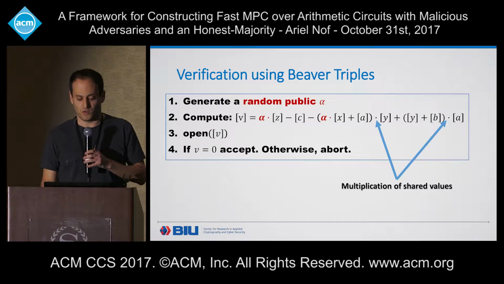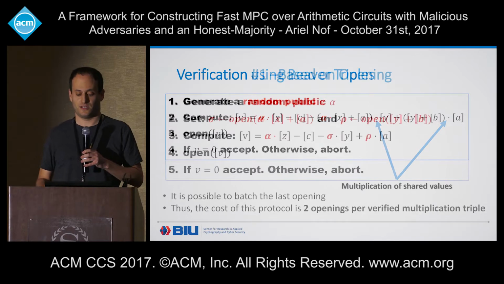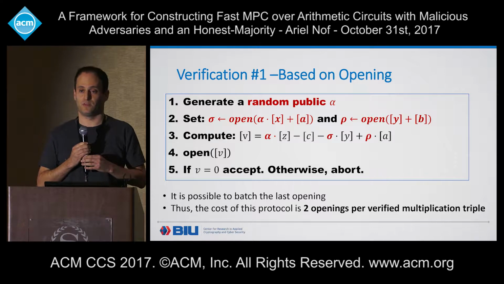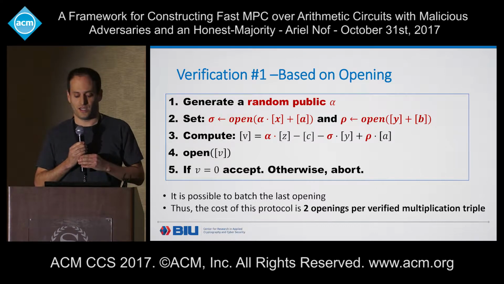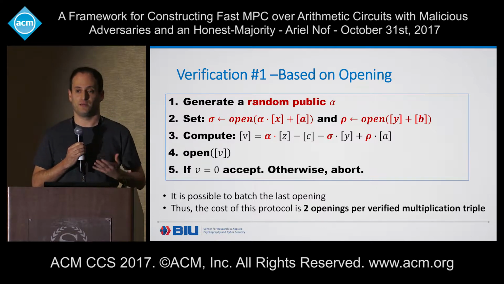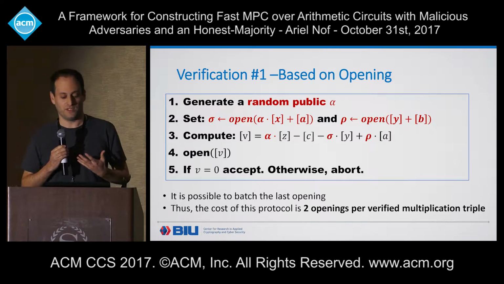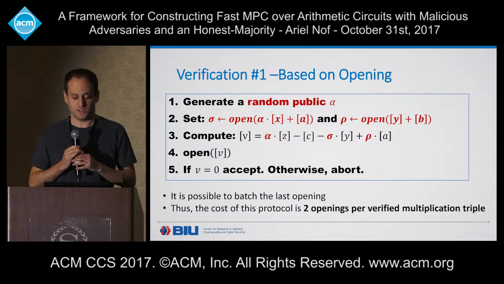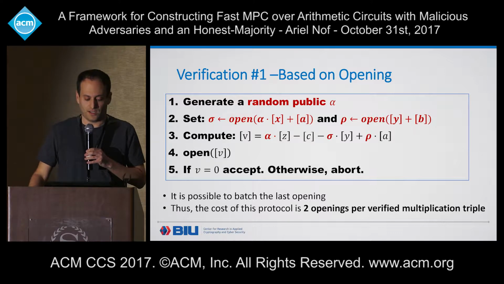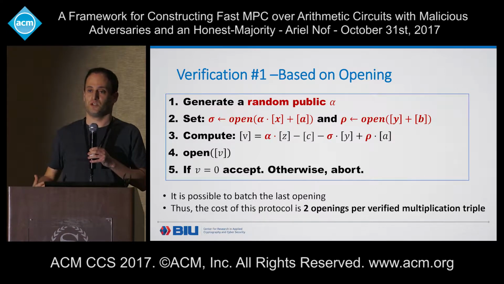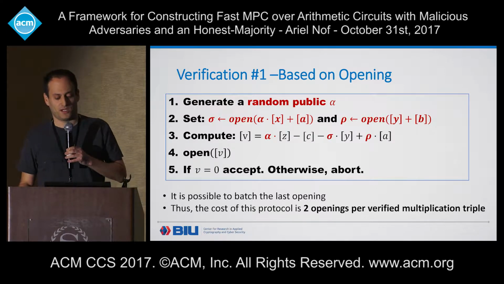The standard way of overcoming this is by opening values to the parties. If we open two values, the value of alpha x plus a and y plus b, then first, it's okay to open them because A and B are random, and therefore nothing is actually revealed about the private inputs. And now, if we plug these values, rho and sigma, into our formula to compute V, we have only local operations.